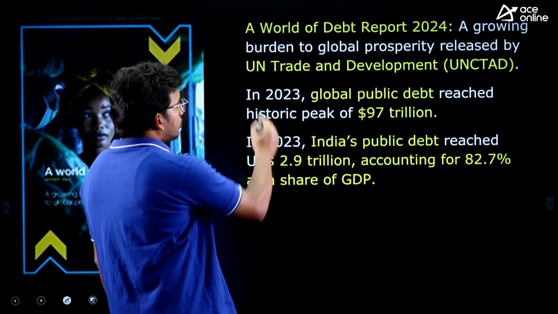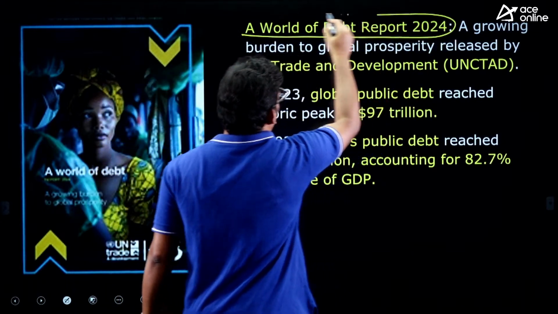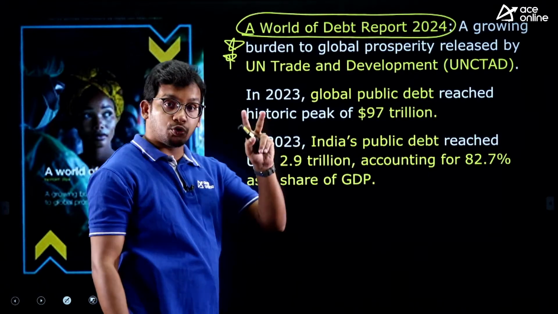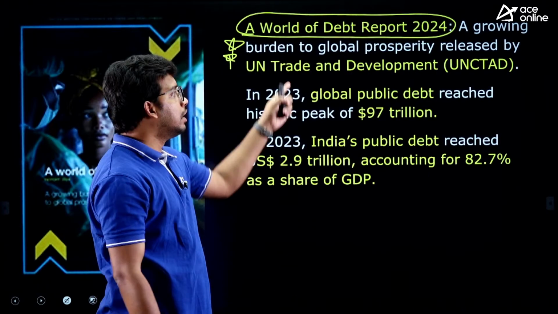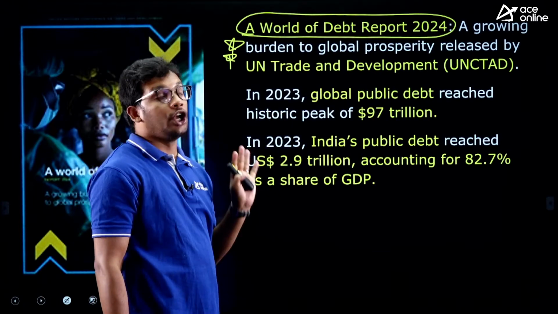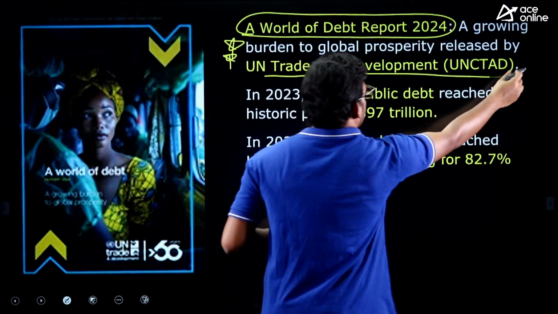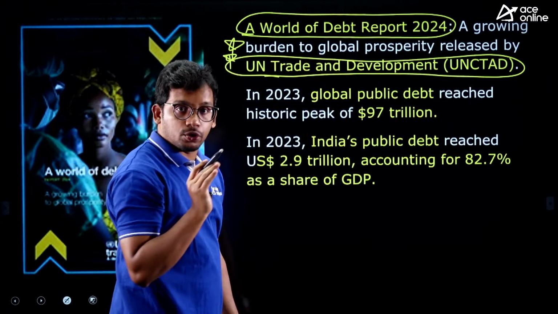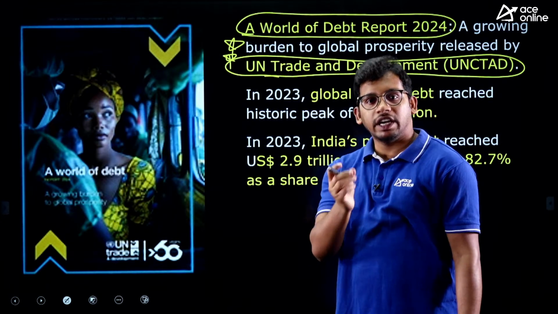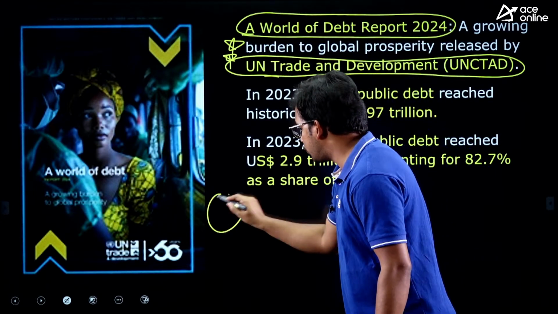Next one, A World of Debt Report 2024. Again one more report, but yes, we do have 2 important data points to be remembered. This report was released by the United Nations Conference on Trade and Development, UNCTAD. It is related to debt. Understand, many people when reading economics have 2 confusions.